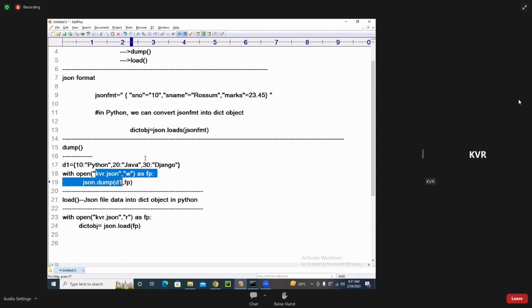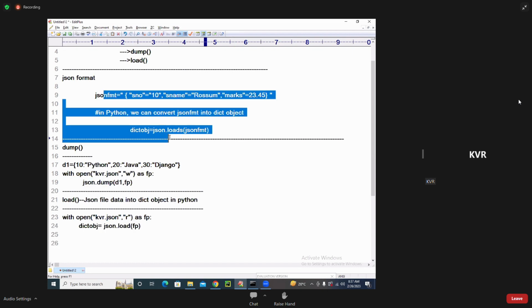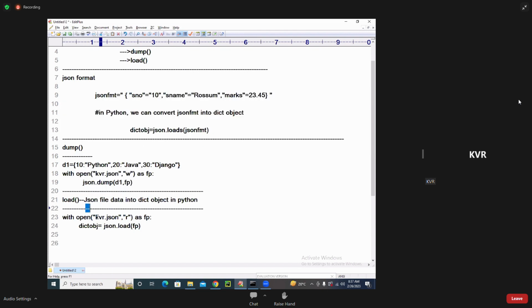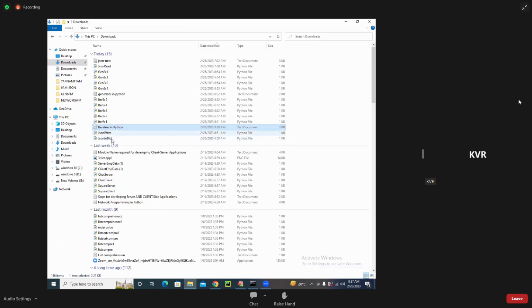load, dump, loads. This is main memory to main memory. This is main memory to file, file to main memory. Easy. Now let me open the dict. Here, I will open the dict, and I will check the JSON related information. I will show you. So here I am going to write it. JSON related things I am going to keep here.